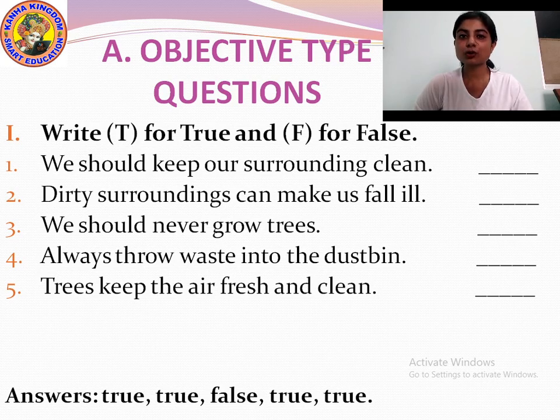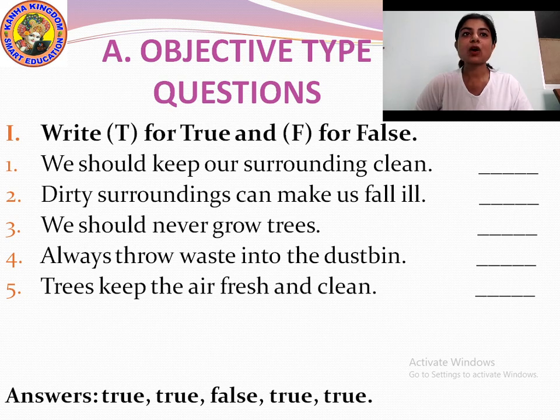Then number 2, dirty surroundings can make us fall ill. True or false? It is true. Yes or no? If we keep our surrounding dirty, we will fall ill.